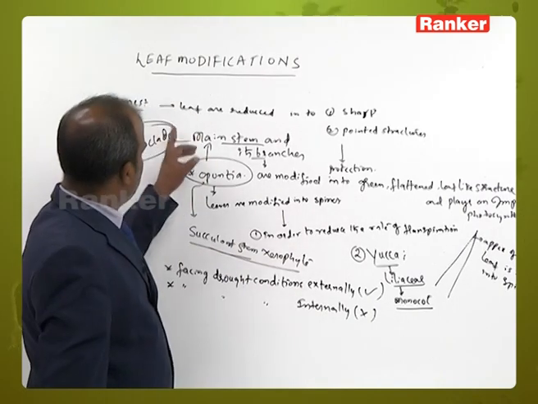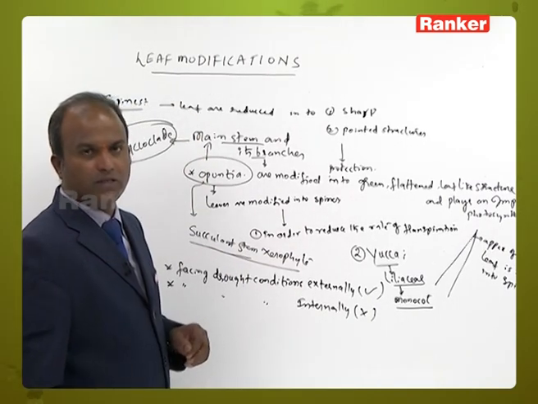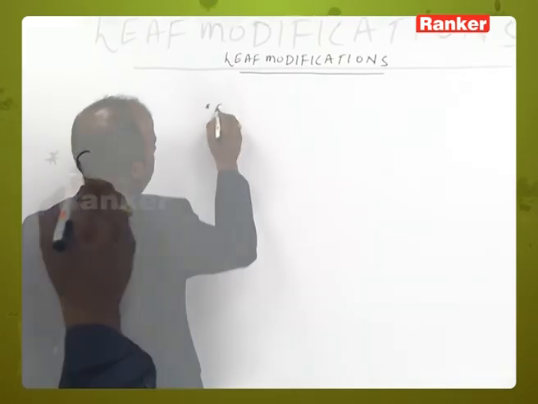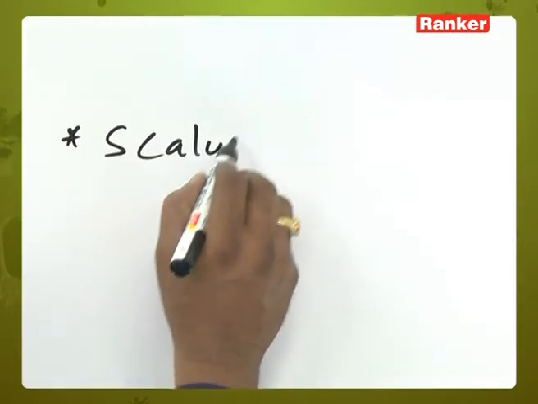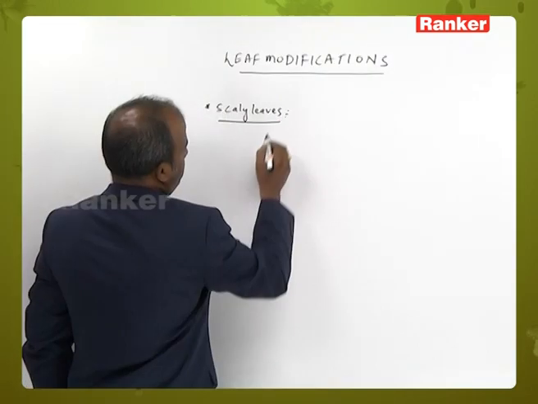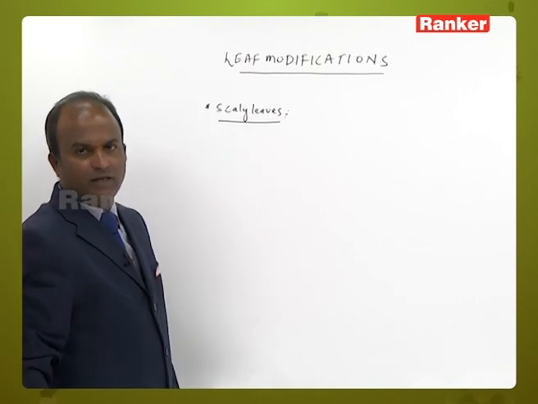So we have completed the spines. Next leaf modification is scaly leaves.